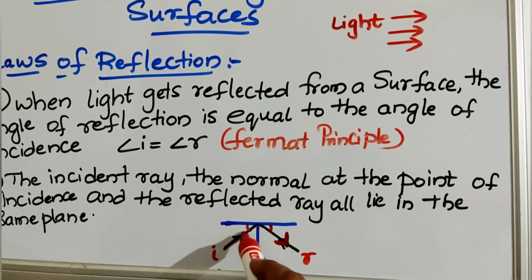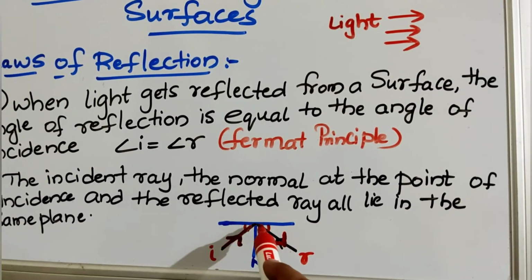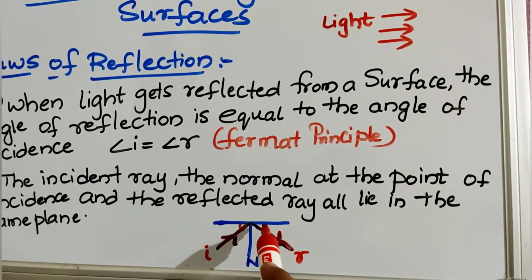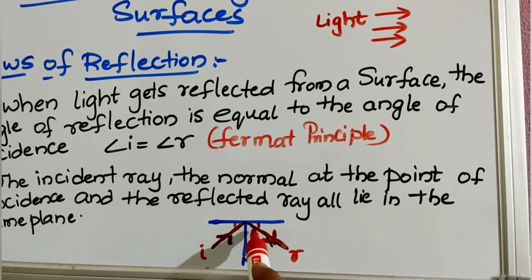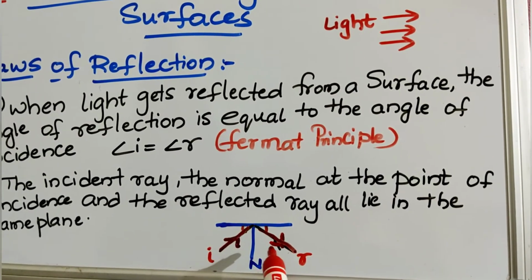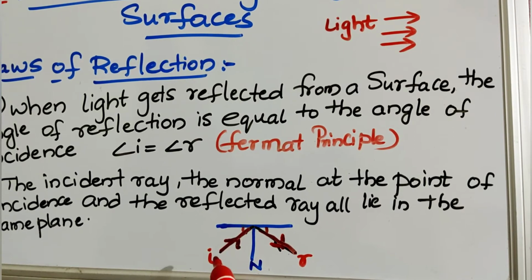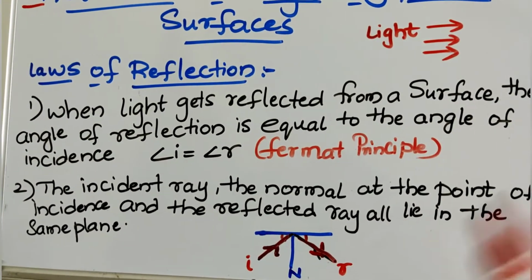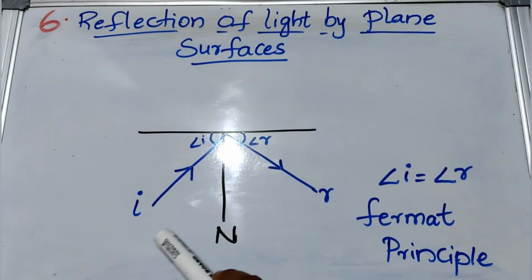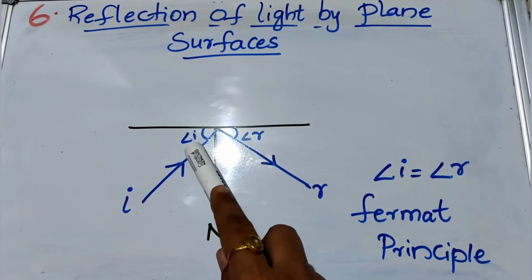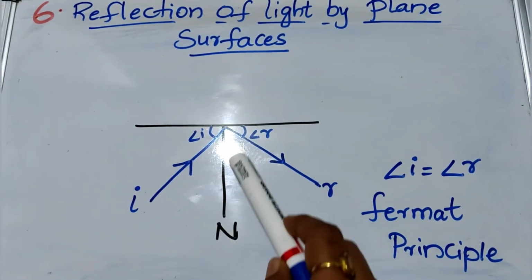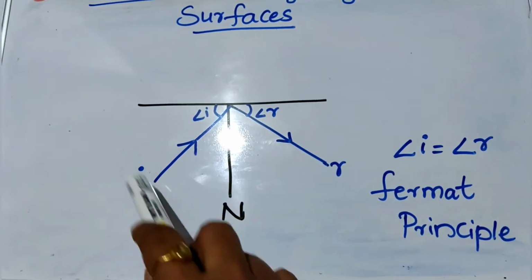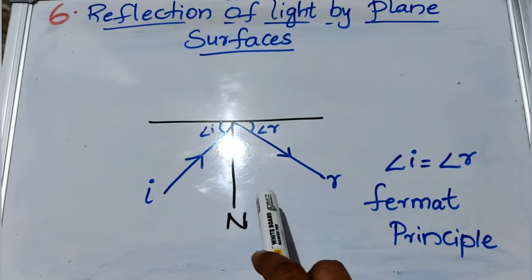This is the incident ray and this is the reflected ray. So the angle made by the reflected ray with the normal is called as the angle of reflection. Always the angle of incidence is equal to the angle of reflection. Yes children? The plane in which the incident ray, reflected ray and the normal lie is called as the plane of reflection.